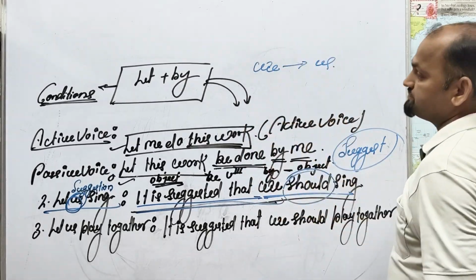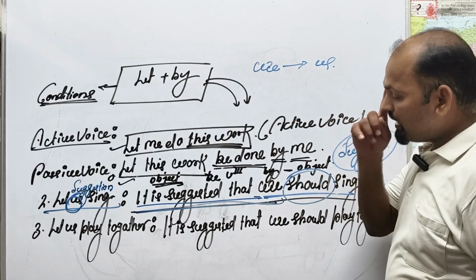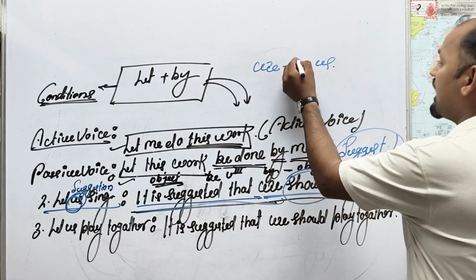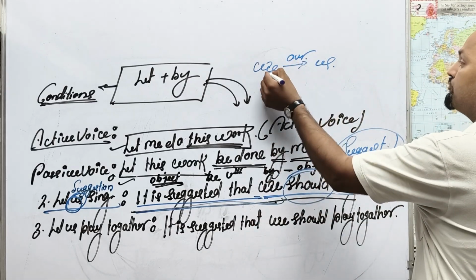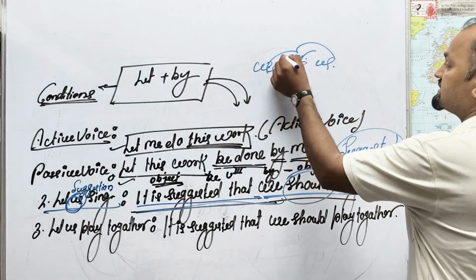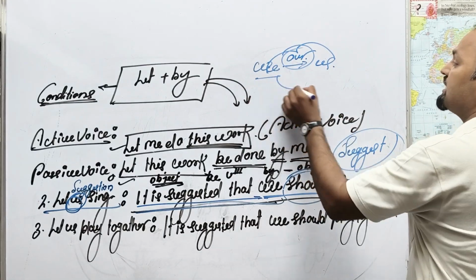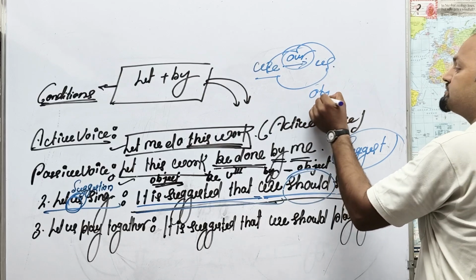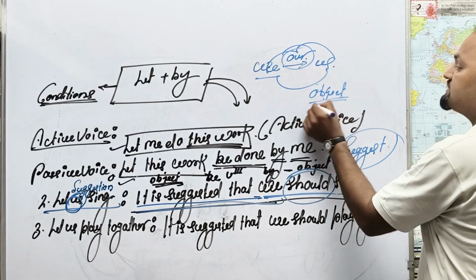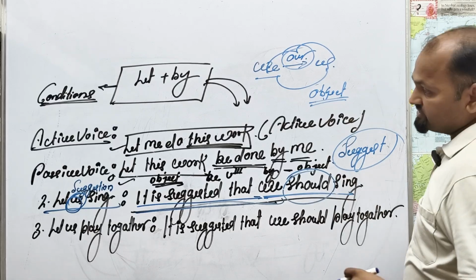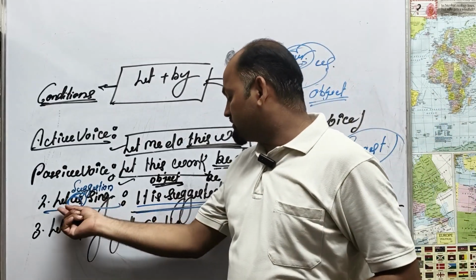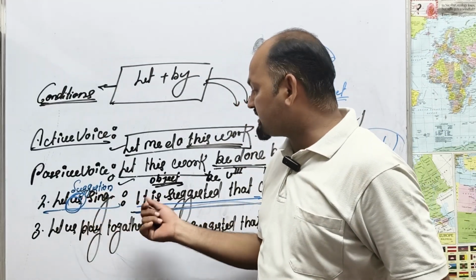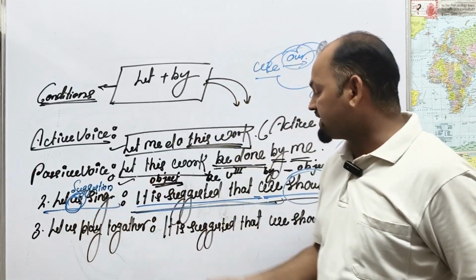We, our, us. This is the subject, this is the possessive case, and this is called the object. Us is the object, our is the possessive case. So, it is suggested that we should sing.